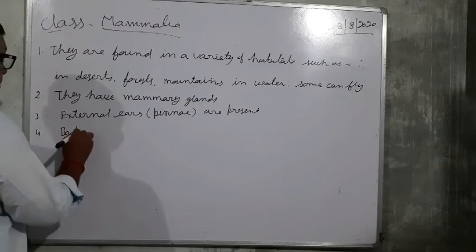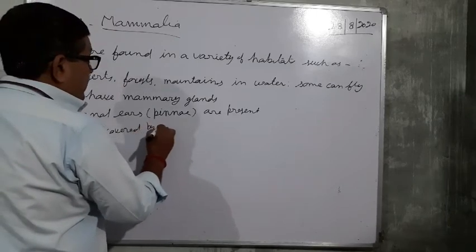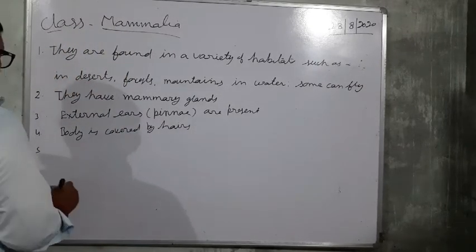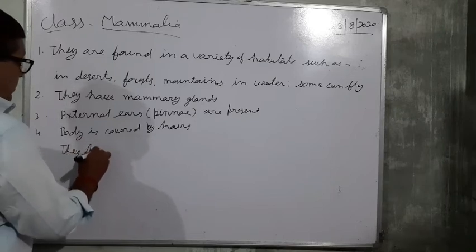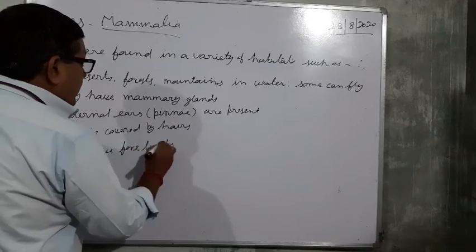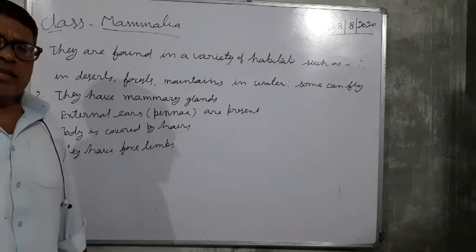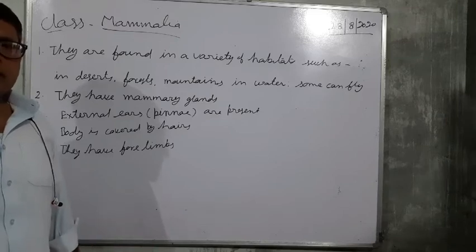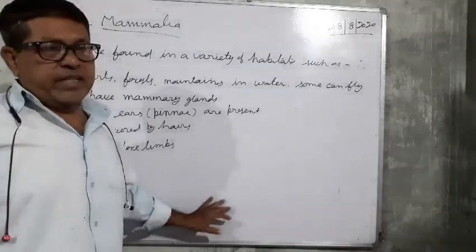Body is covered by hairs. They have 4 limbs, and these limbs are modified for walking, grasping, running, flying, swimming, etc. These are adapted for different purposes.